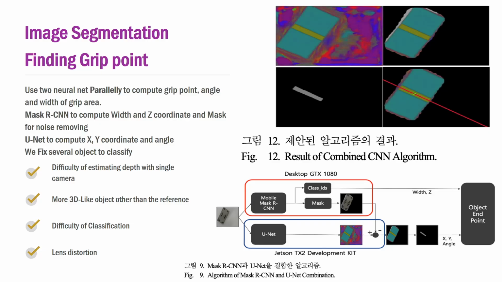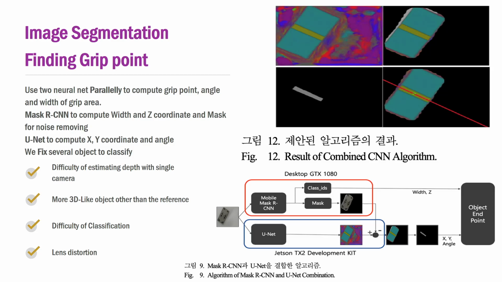Now I'll introduce the details and predicted difficulties of each step. We will use two neural networks, Mask R-CNN and UNet, in parallel. Mask R-CNN is used to compute width and z coordinate and the mask for noise removal. UNet is used to compute x, y coordinates and angle.